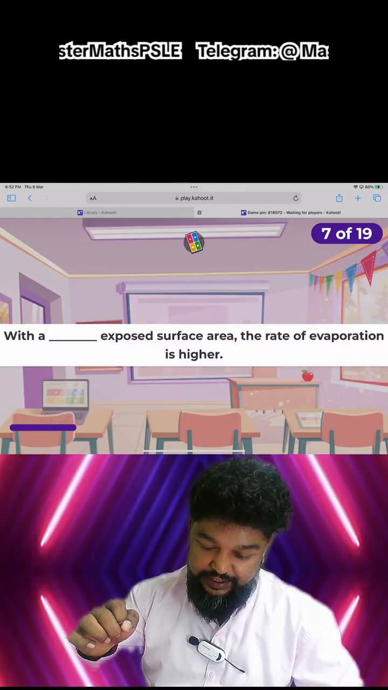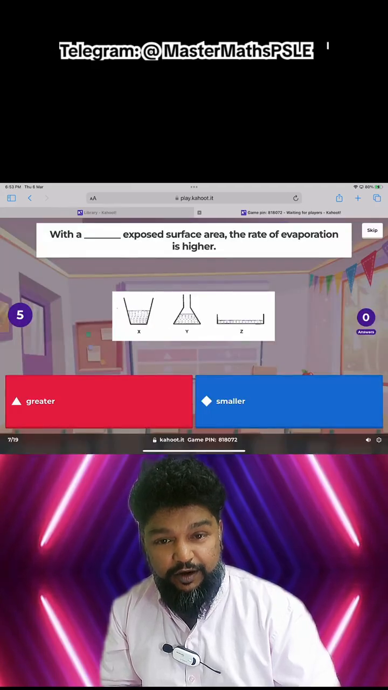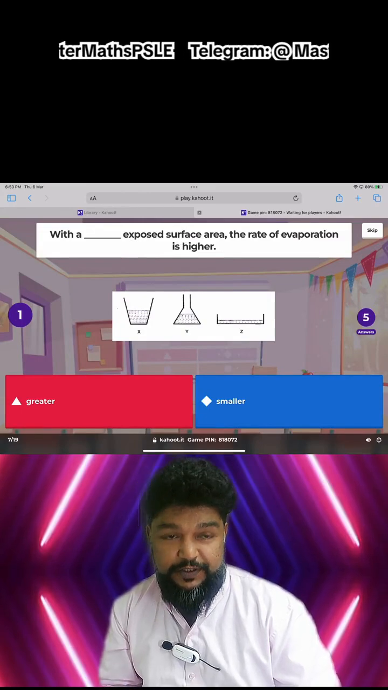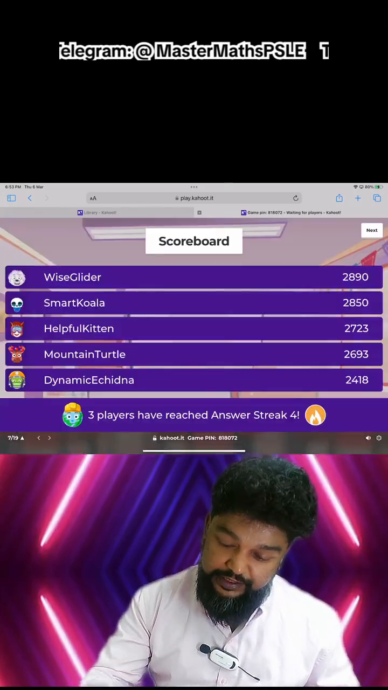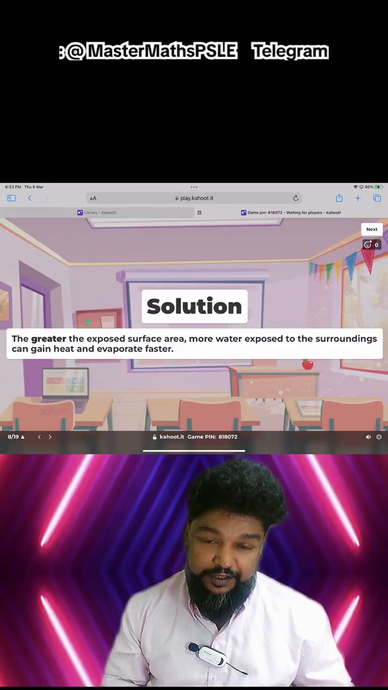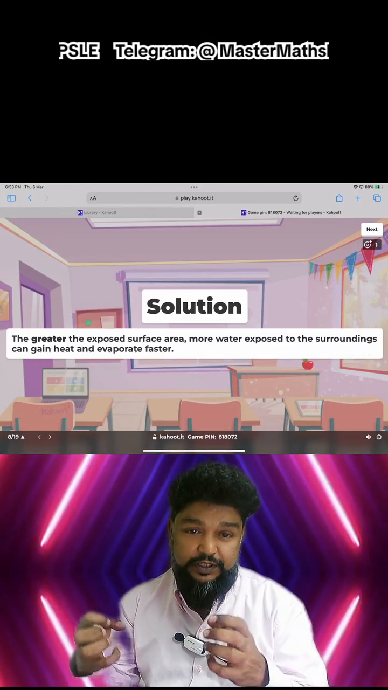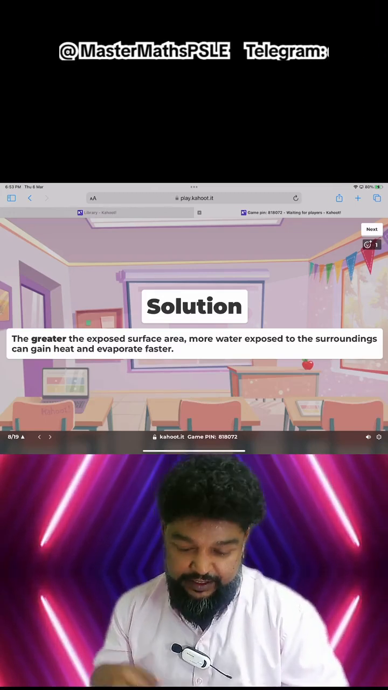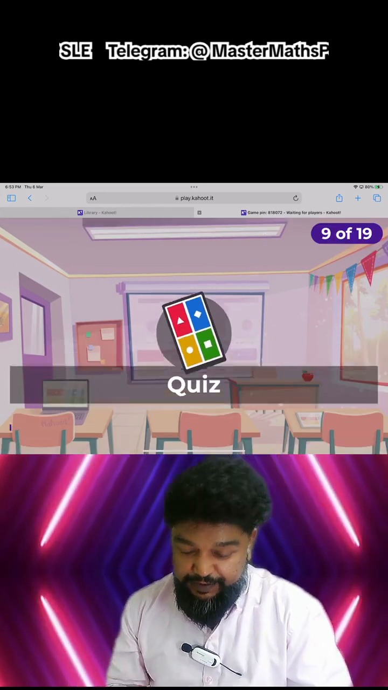Next. Just now we just spoke about it. Rate of evaporation. When I have more exposed surface area, more water can, yes, it is greater. Very good. Next. Okay. I know that was very fast, right? The greater the exposed surface area, more water is exposed to the surroundings, more water can gain heat and evaporate faster. So the greater exposed surface area gives you a greater rate of evaporation.